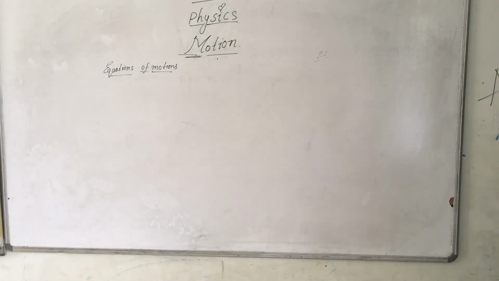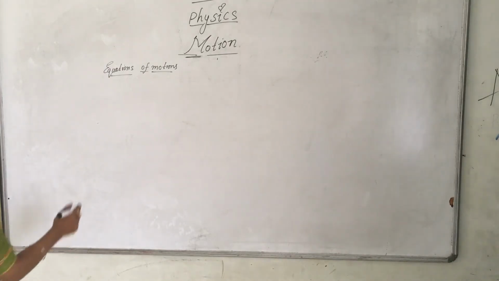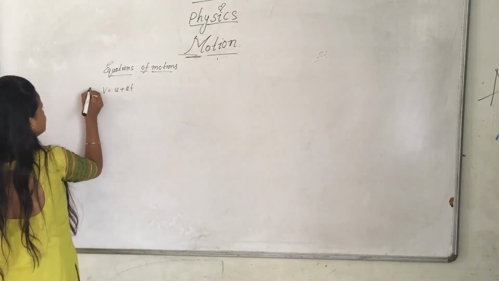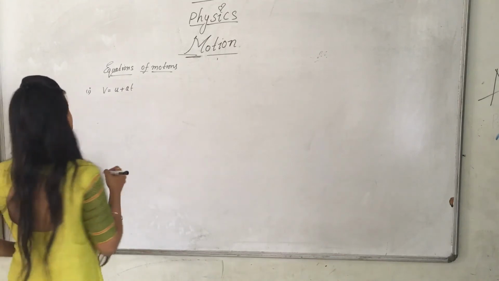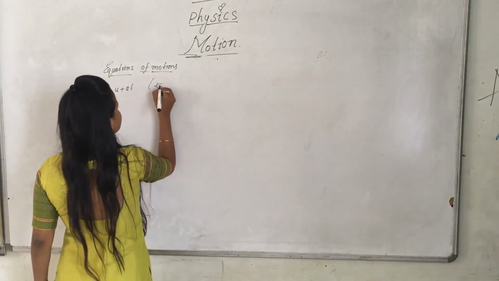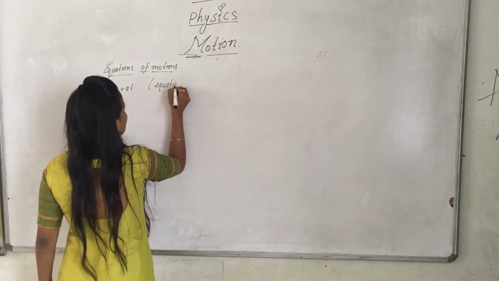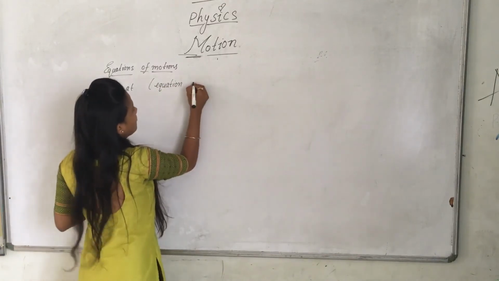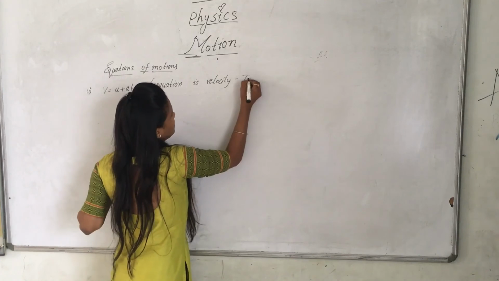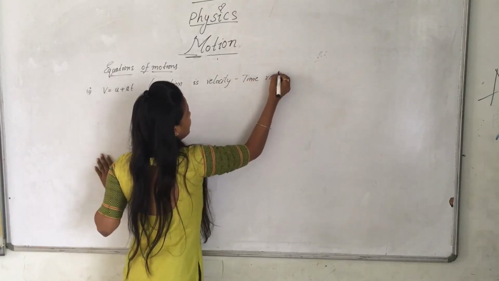Let me start with that. First one, V equal to U plus AT. Which equation of motion is it? It is the equation of motion of the velocity time relation.